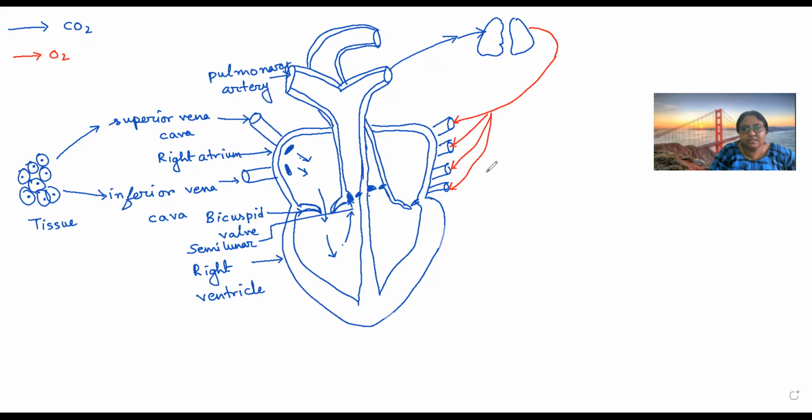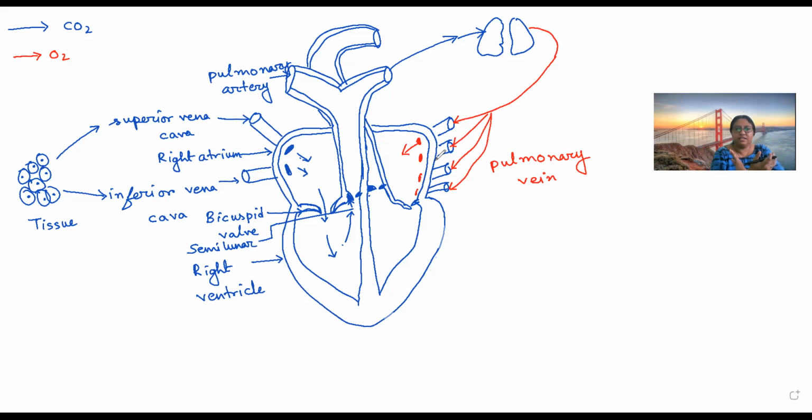These are known as pulmonary vein. So they will come to the left atrium. Always when you draw the diagram, remember your left and right, you are not interested.